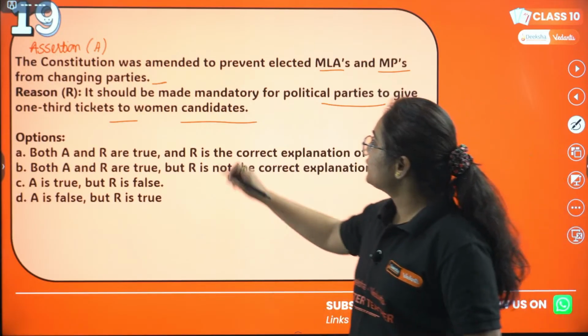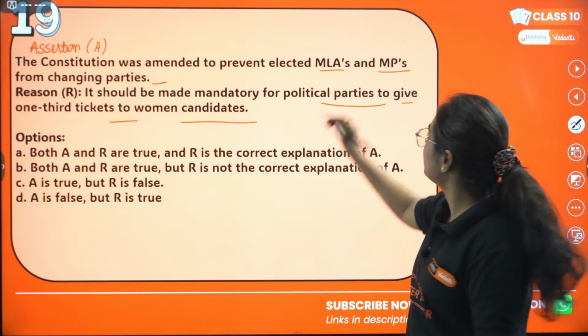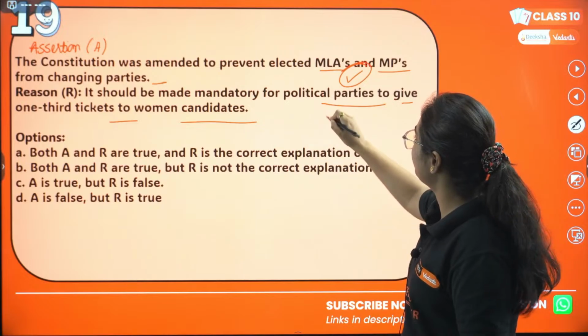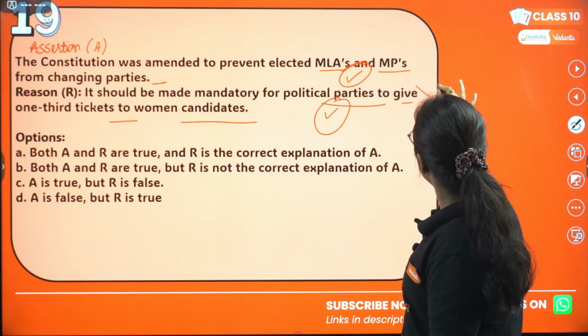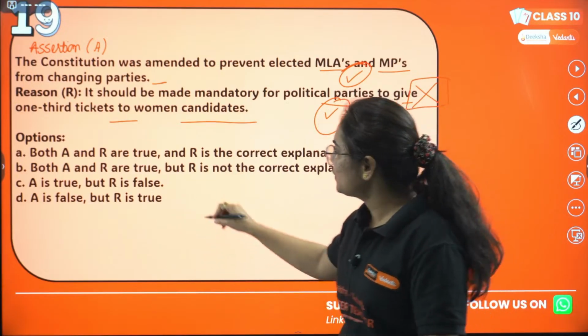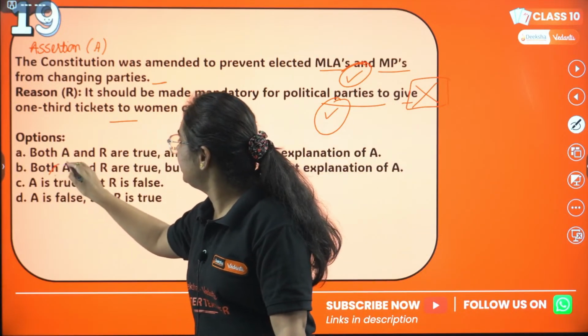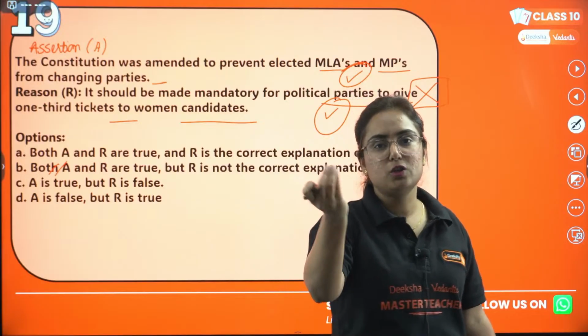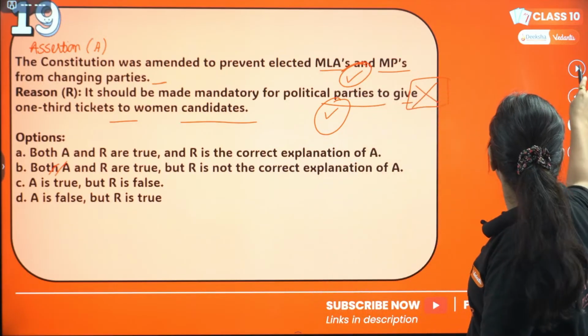Okay, so yes, you are correct here. This is correct, this is correct, but it is not the reason because they have no connection, right? So B1 is correct over here. The R is not the correct explanation of A.